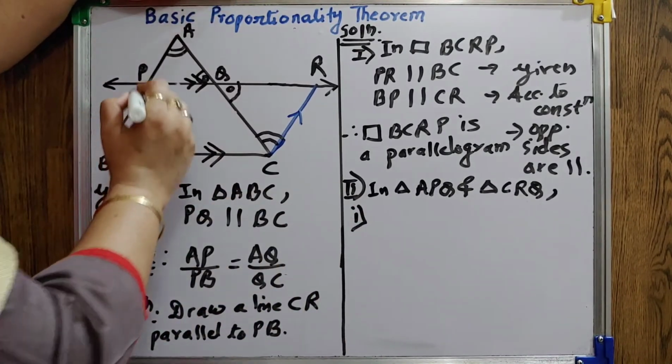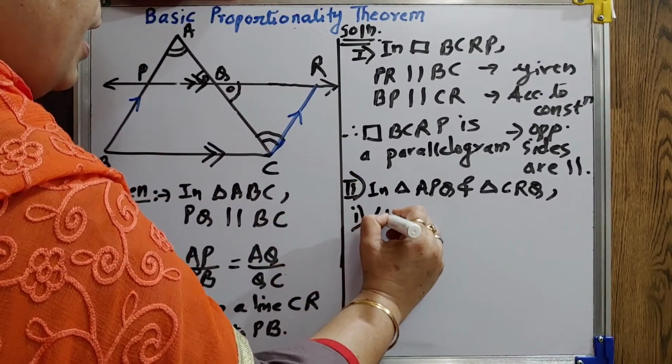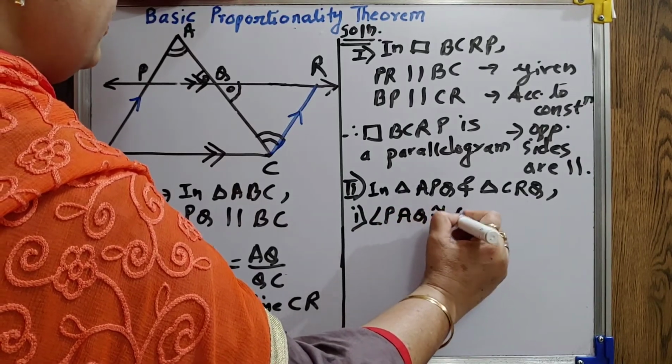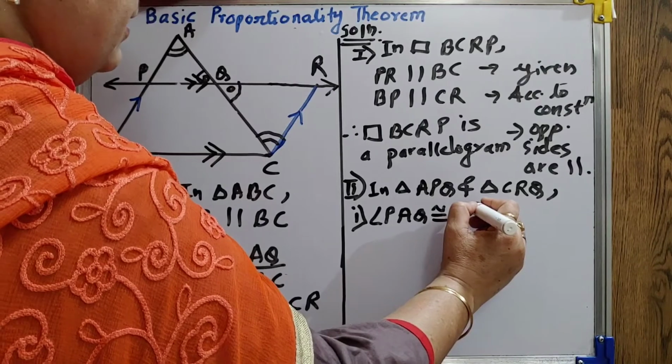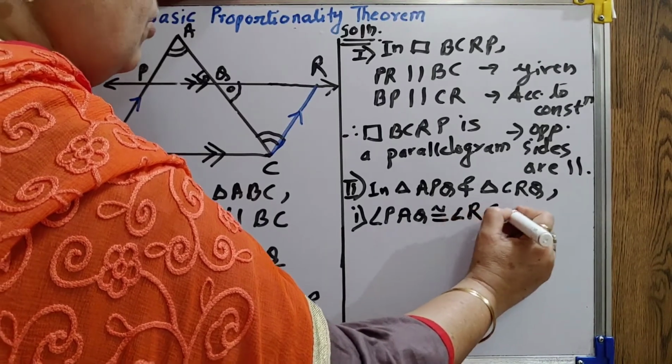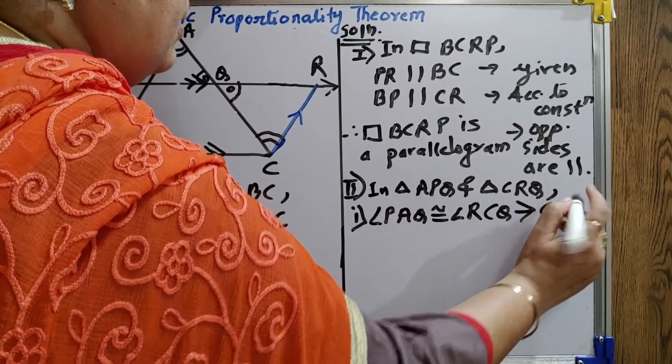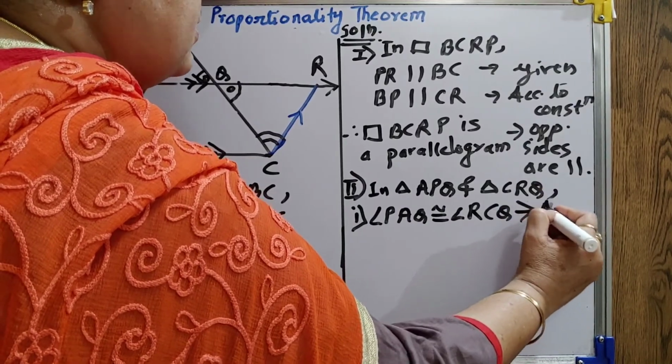Now, first one, angle PAQ is congruent to angle RCQ. The angle sequence you can write in any way. They are alternate angles.